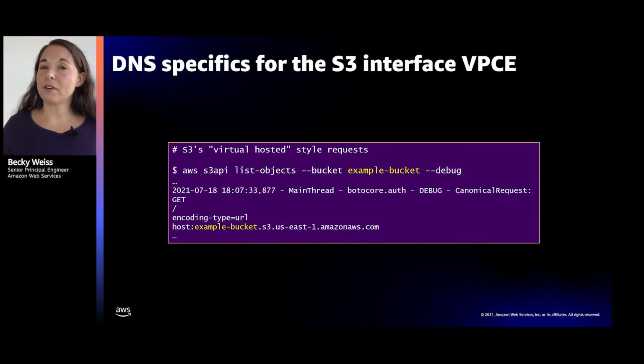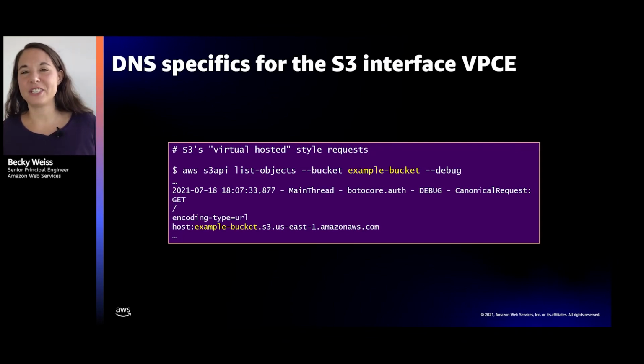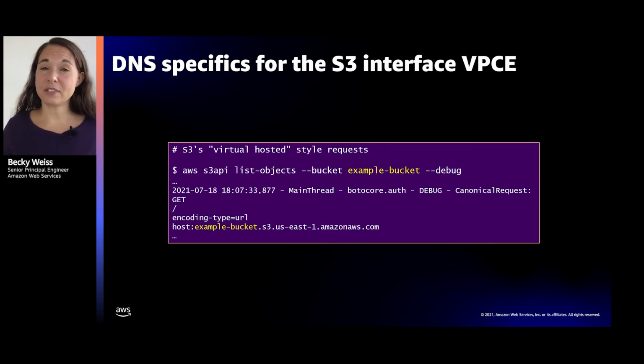One thing you might know, if you've ever looked under the hood, you may have had the chance to notice this in the past. You may not have, right? The S in S3 is for simple, and a lot of this is taken care of for you by our SDKs. But if you ever looked at the DNS name that you're accessing when you're making just regular old API calls to S3, you'll notice that it isn't typically s3.region.amazonaws.com like you'd see with the other AWS services, but rather DNS names that we call virtual hosted DNS names. And they look kind of like this.